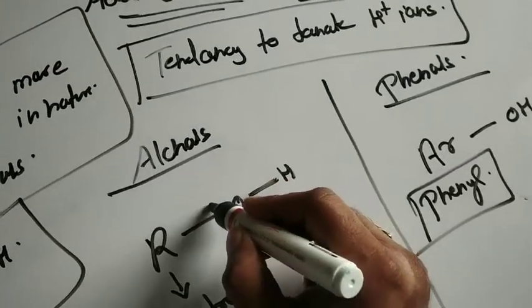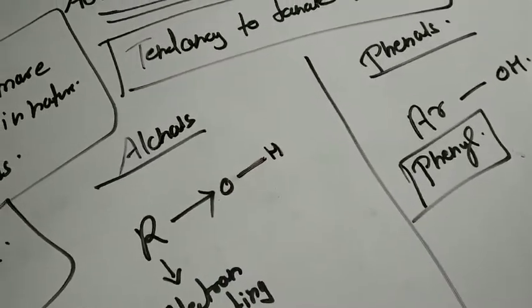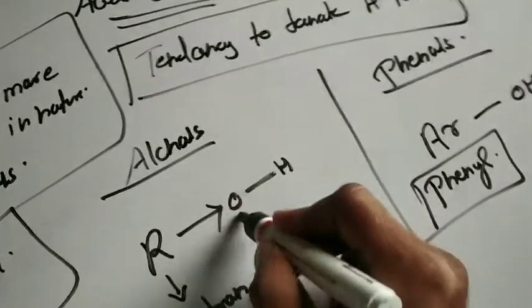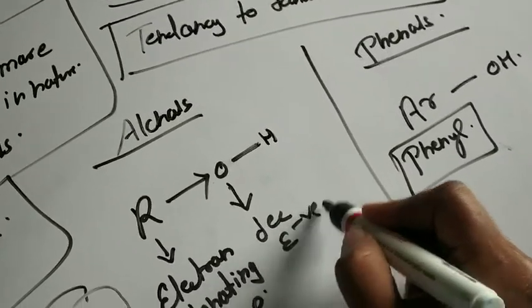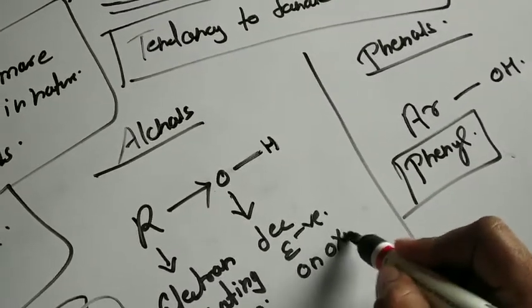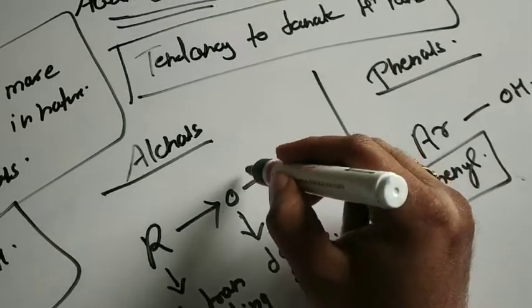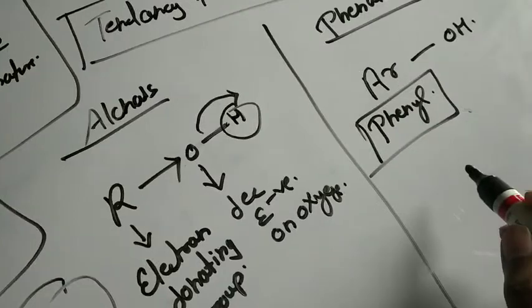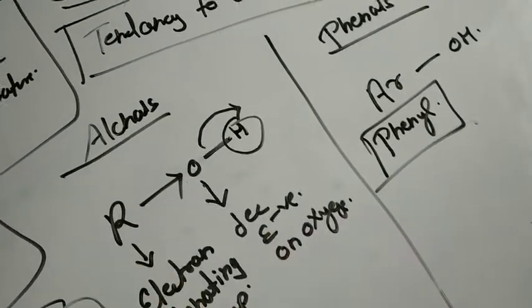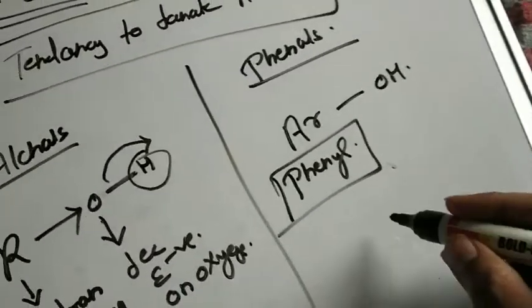So this will donate the electron to this particular oxygen and it will decrease the electronegativity on oxygen. So the removal of this proton or hydrogen will always be difficult in the case of alcohols. Now look at the case of phenyl.